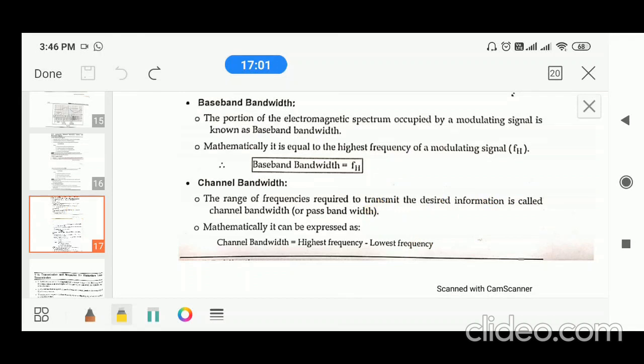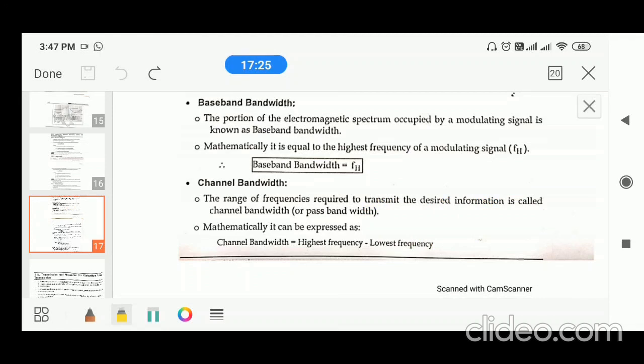Right. Next, channel bandwidth. Channel bandwidth is the range of frequencies required to transmit the desired information, which is also called passband bandwidth. Simply, channel bandwidth is the bandwidth of the modulated signal. So the formula for channel bandwidth is highest frequency minus lowest frequency.